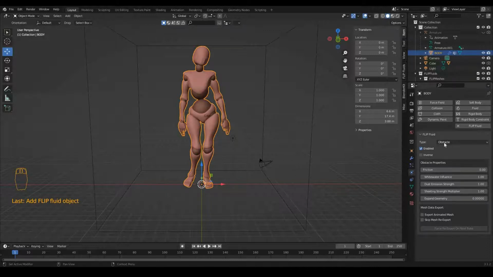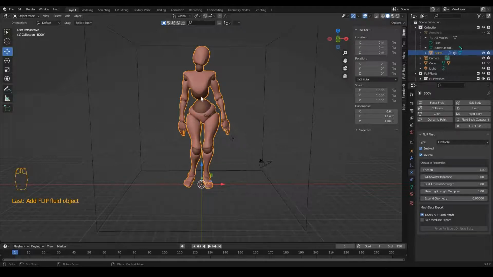It will act as an obstacle, and I will activate this inverse. And one important setting is this one, export animated mesh. If you don't activate this setting, your fluid is not going to be moving with the dancing object. So this is very important.